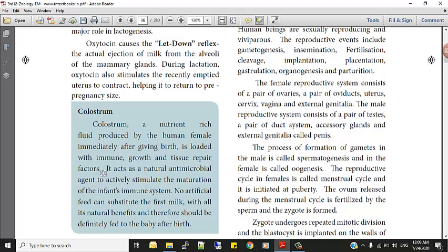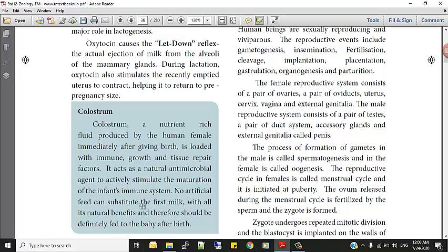It contains a lot of antibodies and nutrients for the baby, and it acts as a natural antimicrobial agent to actively stimulate the maturation of the infant's immune system. No artificial feed can substitute the first milk with all its natural benefits, and therefore it should definitely be fed to the baby after birth.